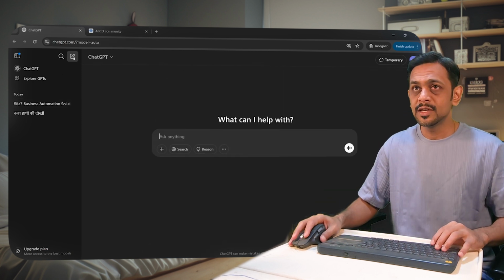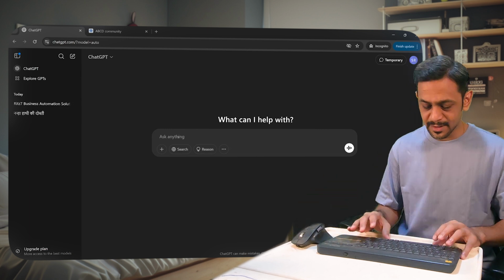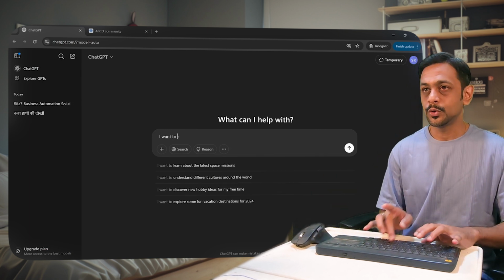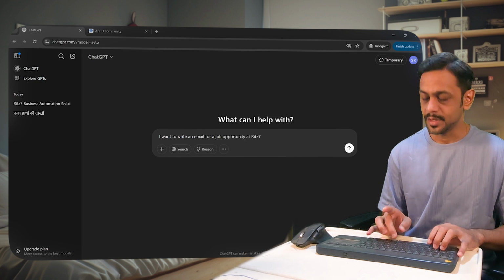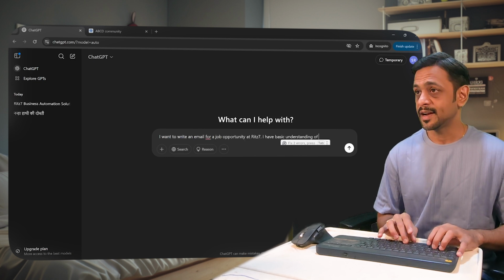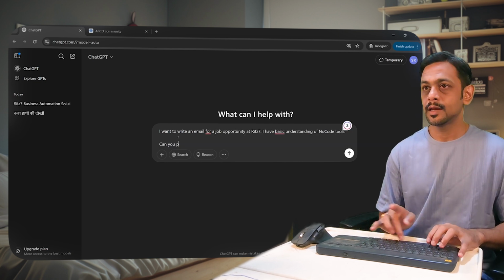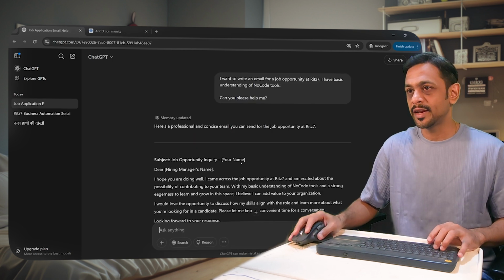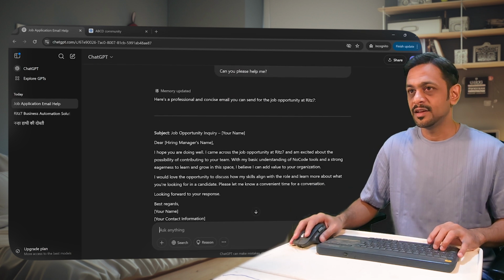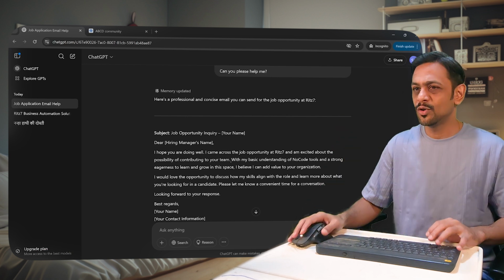This can also be used to create emails. So for example, I want to write an email for a job opportunity. So I have basic understanding of NoCode. So it writes a subject, job opportunity inquiry, your name, and then your hiring manager's name. I hope you're doing well. I came across the job opportunity at Ritesh7 and I'm excited about the possibility of contributing to your team. So it gives you all the details.